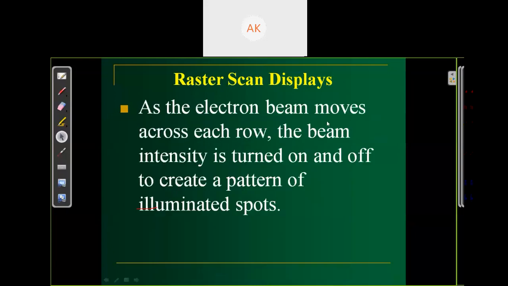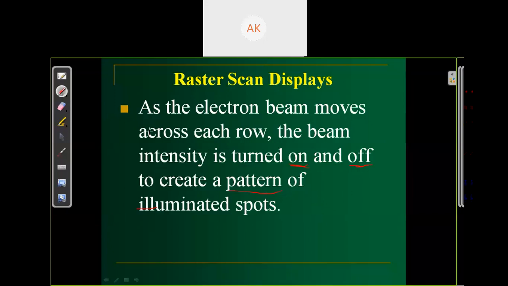As the electron beam moves across each row, the beam intensity is turned on and off to create a pattern of illuminated spots. To produce some kind of pattern or image, we just turn our electron beam on and off. Where we want to plot some points or some image, we turn on our electron beam intensity, and where we do not want to produce any image or any points or any line, circle, anything, we turn off the intensity of the electron beam.